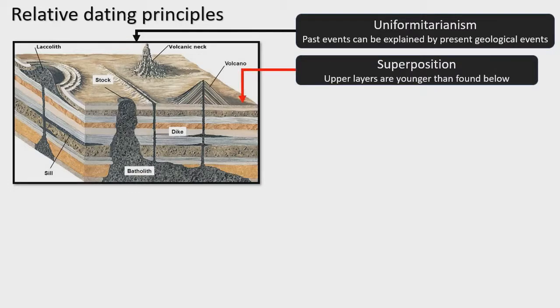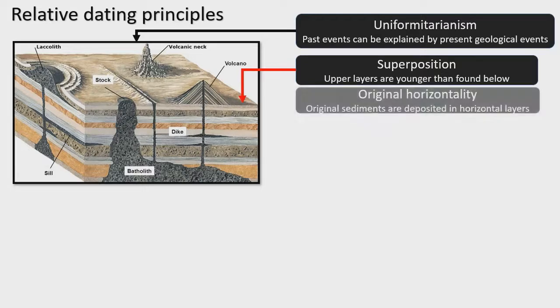It simply tells us that the upper layer in our crust is the younger event compared to the one found beneath it. So that is the principle of superposition.